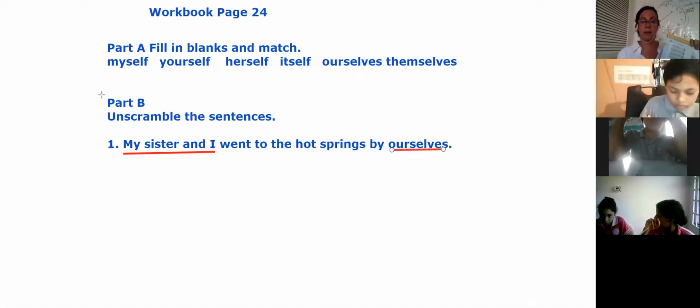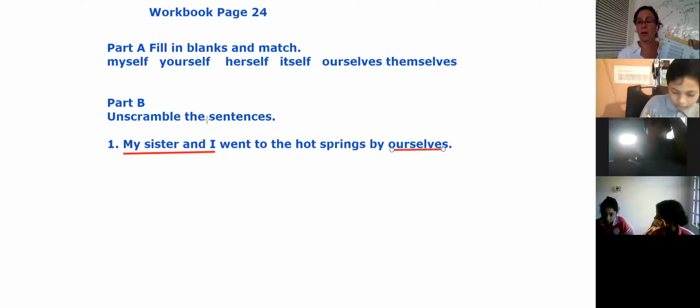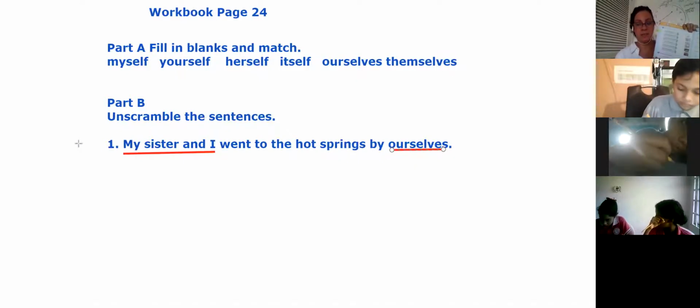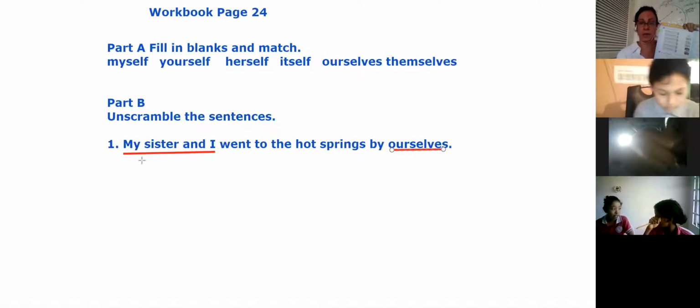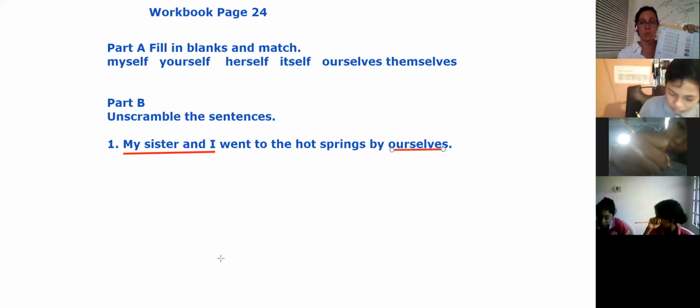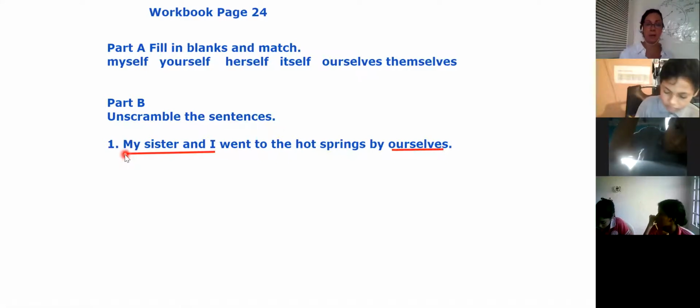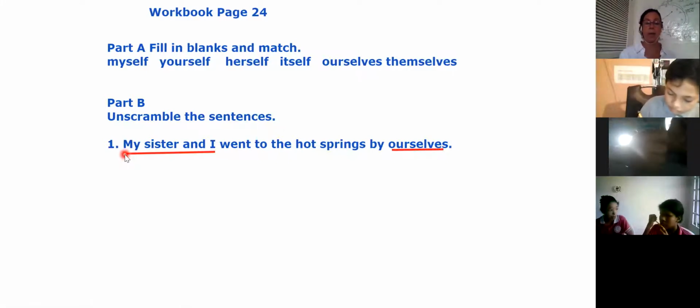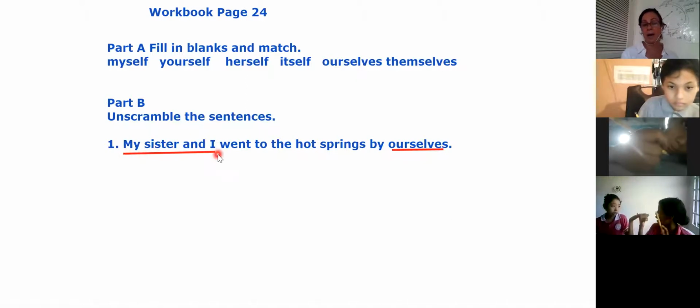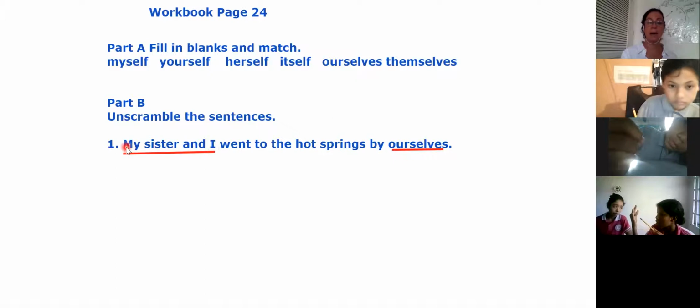In the second part, part B, we're doing it together in the class. We're going to unscramble the sentences. The first one is done here for you to understand. Usually remember that when you start a sentence, it's a capital letter, always. So you have my, or it could be I, but you never start with I. So it's my sister and I.